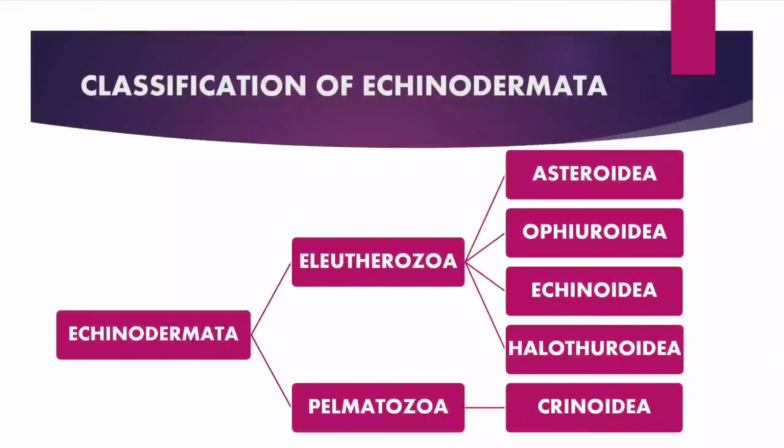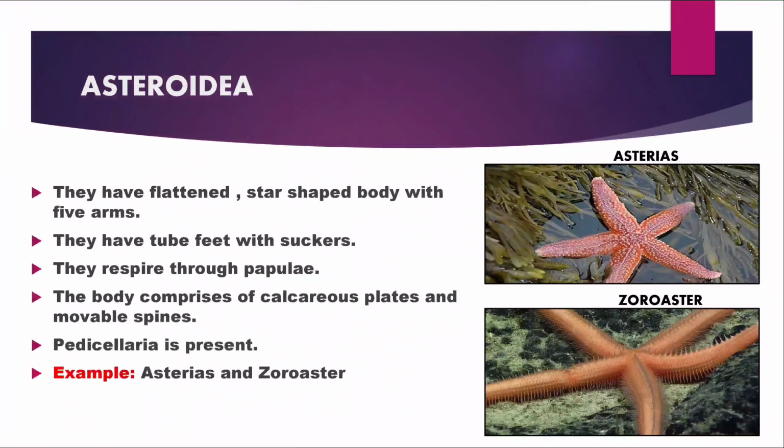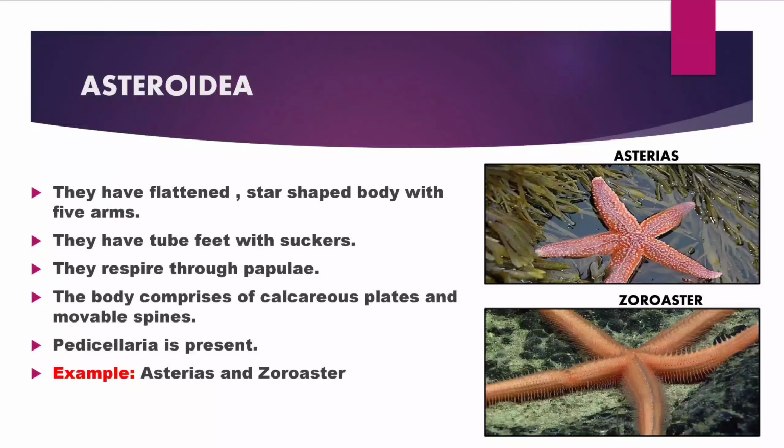Echinodermata can be classified into Eleutherozoa and Pelmatozoa, which can be further classified into 5 classes. Asteroidea. They have a flattened star-shaped body with 5 arms and have tube feet with suckers. They respire through papillae. The body comprises calcareous plates and movable spines. Pedicellariae are present. Some examples would be Asterias and Zoroaster.